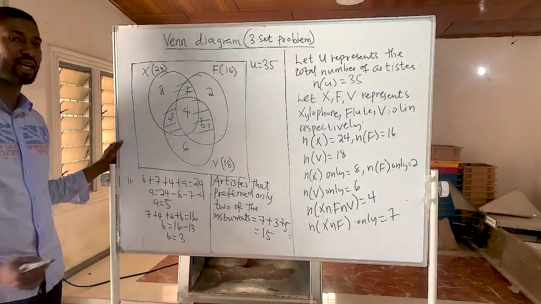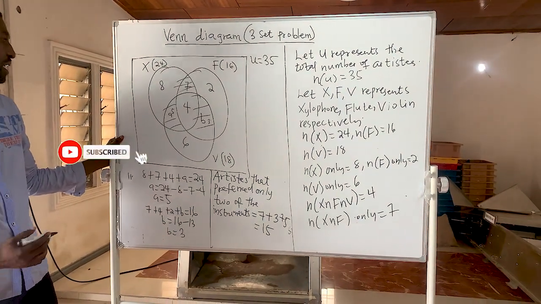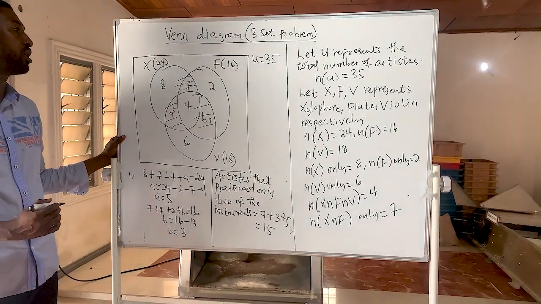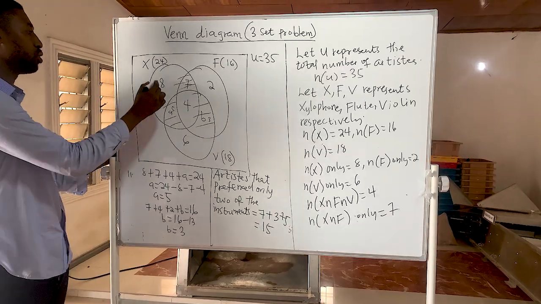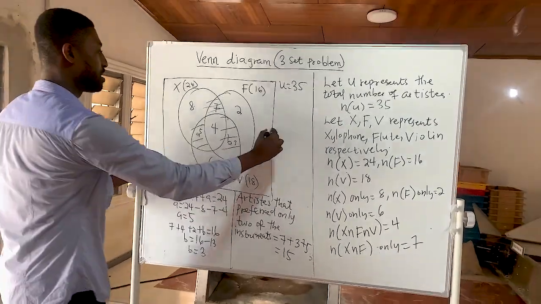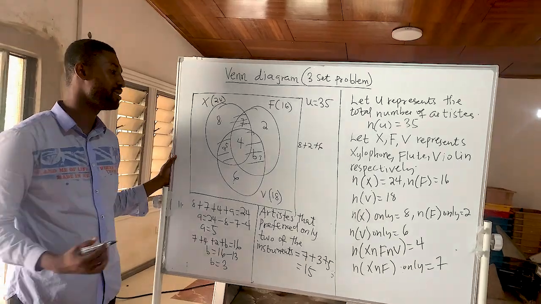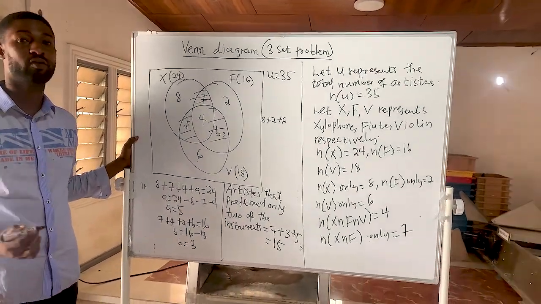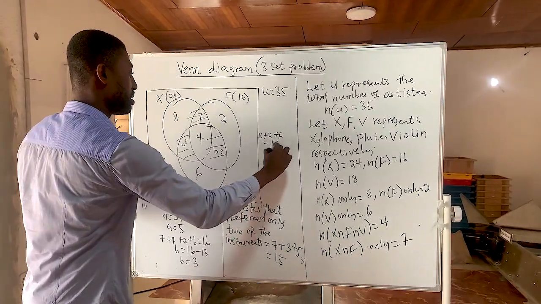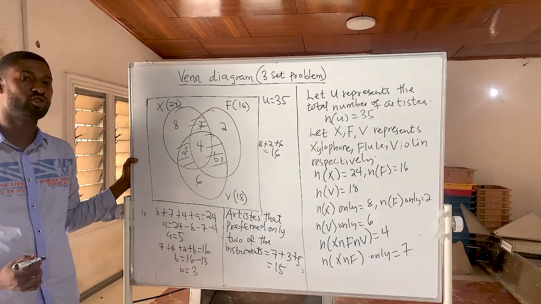It means that 15 artists preferred only 2 of the instruments. And if you want to calculate the number of artists that preferred only 1 of the instruments, that one will be 8 plus 2 plus 6. 8 plus 2 is 10, plus 6 is 16. So 16 of the artists preferred only 1 of the instruments.